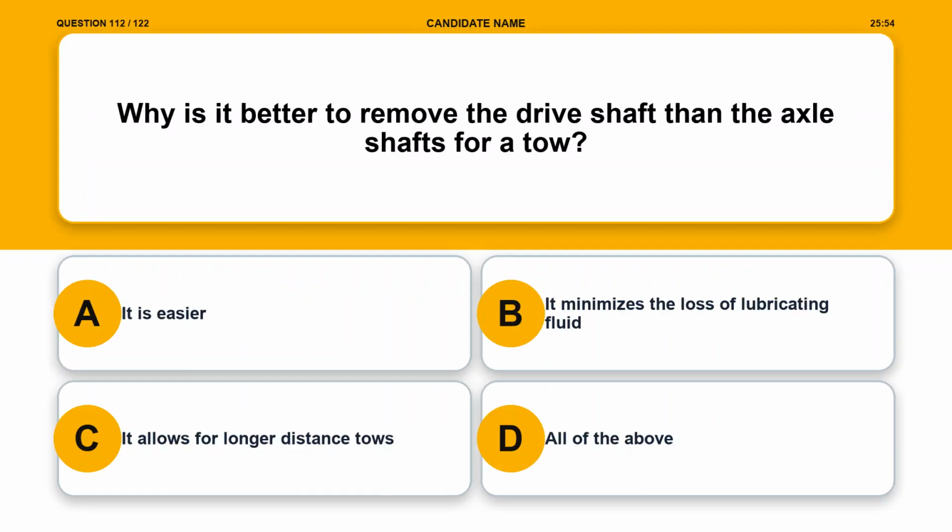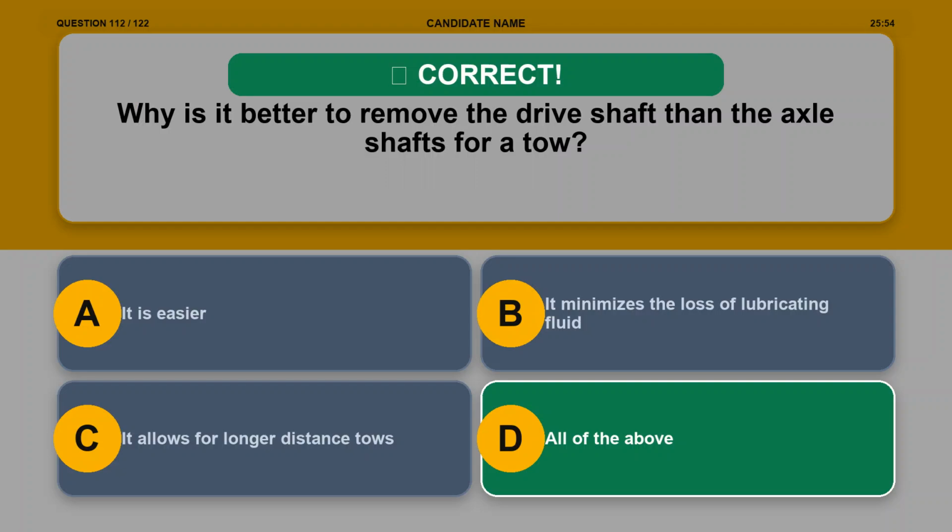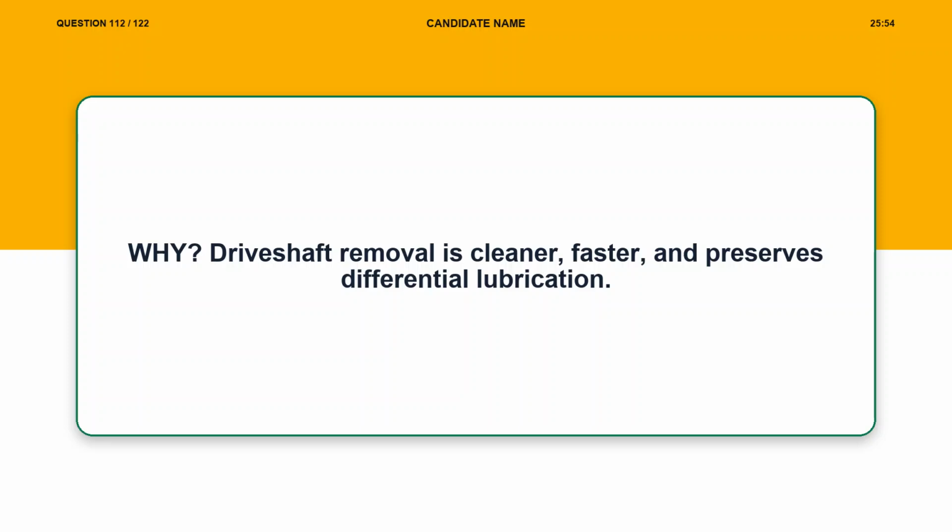Question 112. Why is it better to remove the drive shaft than the axle shafts for a tow? Option A, it is easier. Option B, it minimizes the loss of lubricating fluid. Option C, it allows for longer distance tows. Option D, all of the above. The correct answer is option D, all of the above. Explanation. Drive shaft removal is cleaner, faster, and preserves differential lubrication.